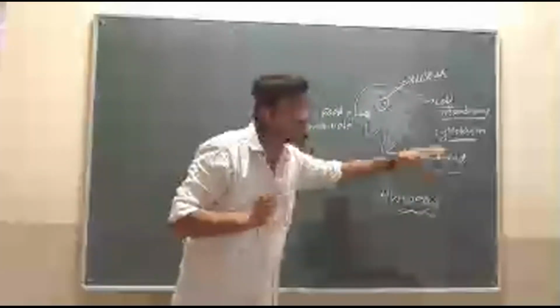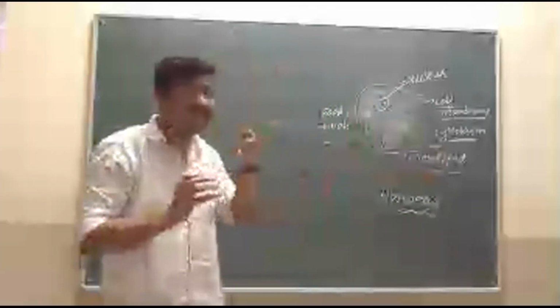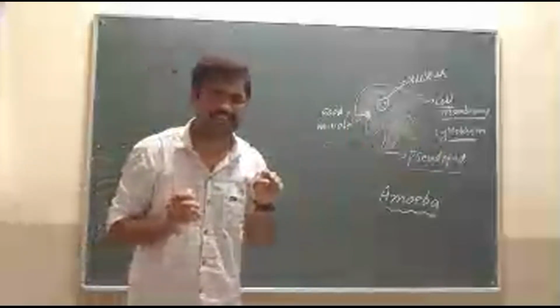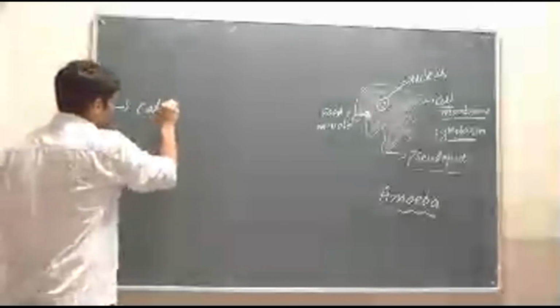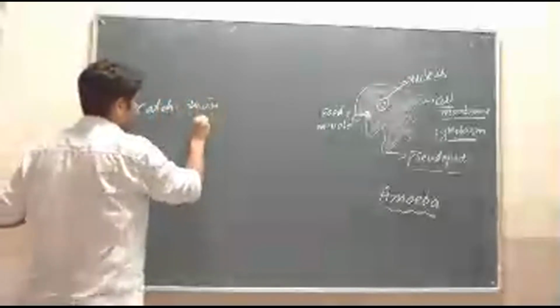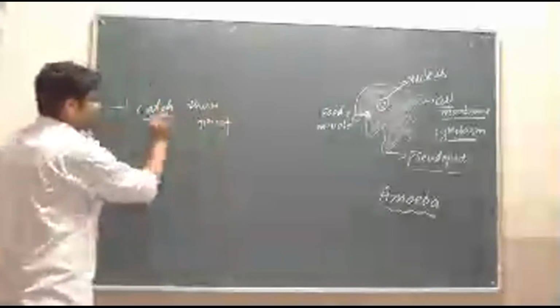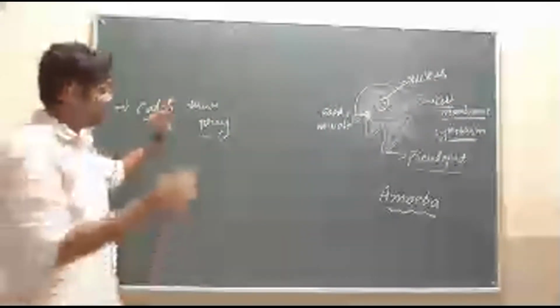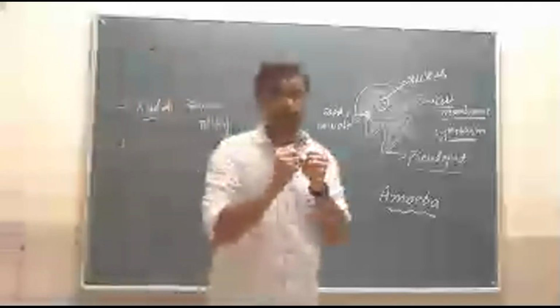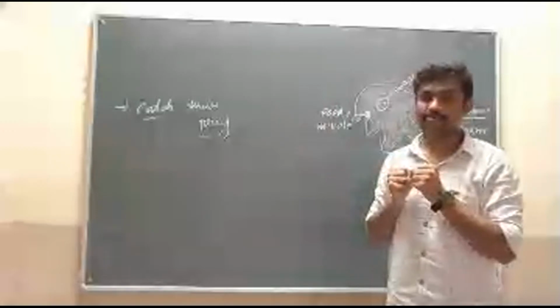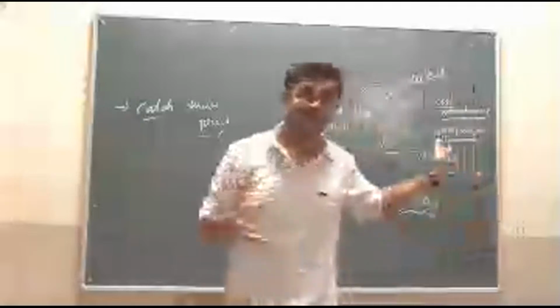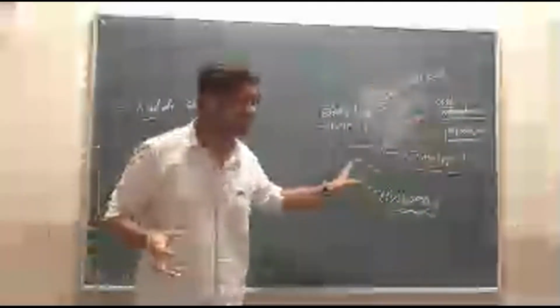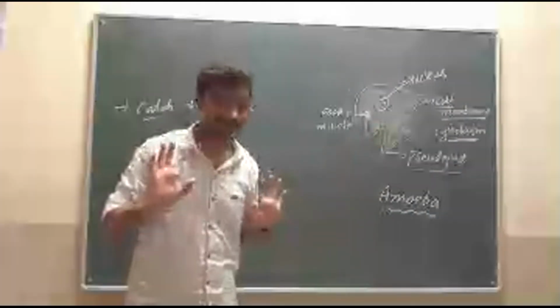Then again, the pseudopode will help to catch their prey. What do we mean by catching their prey? It means to absorb the food. These pseudopods will help to catch the food. Prey is nothing but the food of the amoeba. This is about these organelles as well as these parts of the amoeba.